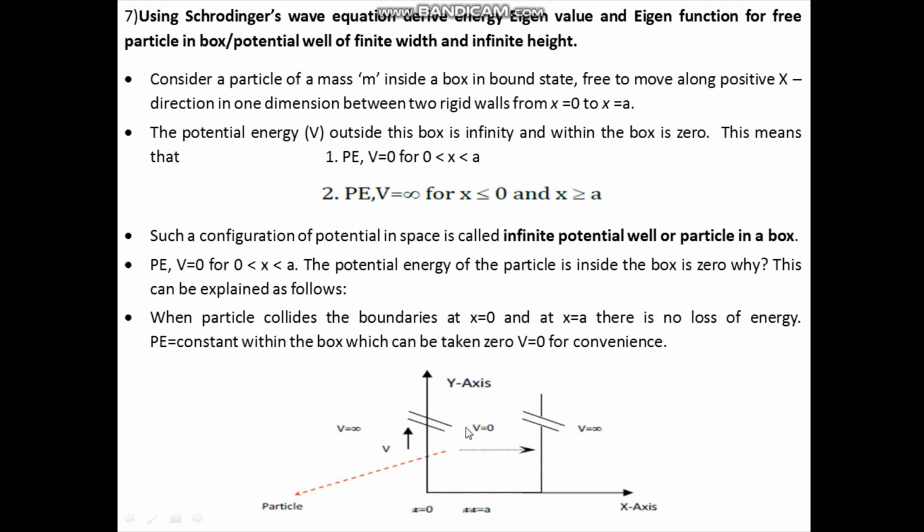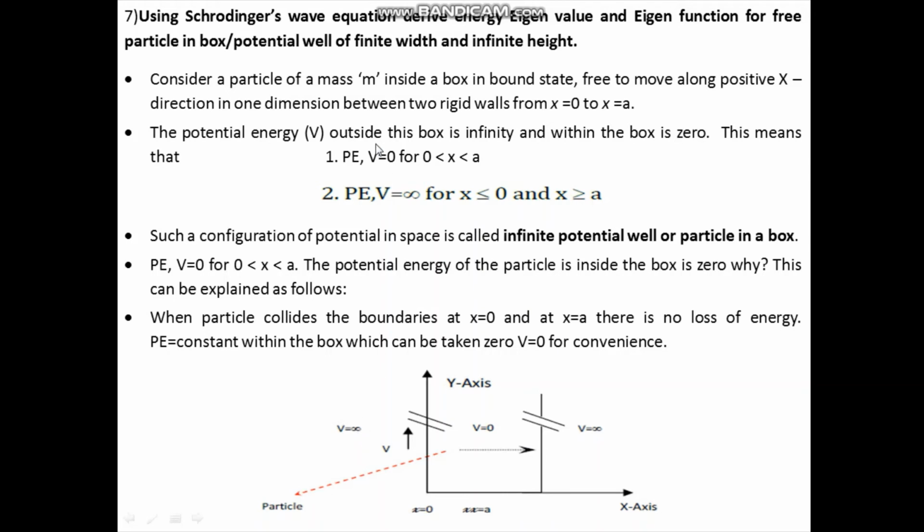Now the particle exists only inside the box. So the potential energy V is equal to 0. The particle does not exist at the boundaries, or the particle does not exist even outside the box. Therefore, at the boundary of the box, means at x is equal to 0 and at x is equal to a, and also outside the box, the potential energy is infinity.